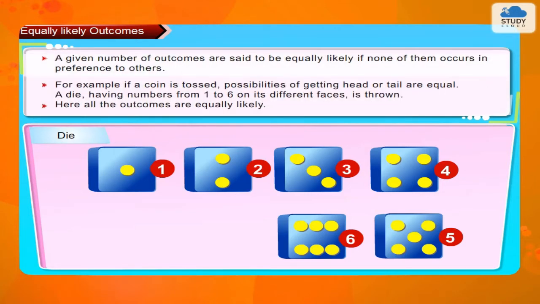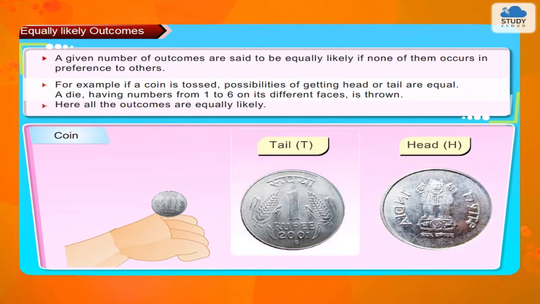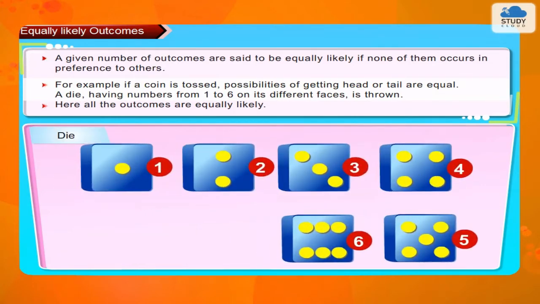A given number of outcomes are said to be equally likely if none of them occurs in preference to others. For example, if a coin is tossed, possibility of getting head or tail are equal. A die having numbers from 1 to 6 on its different faces is thrown. Here, all the outcomes are equally likely.